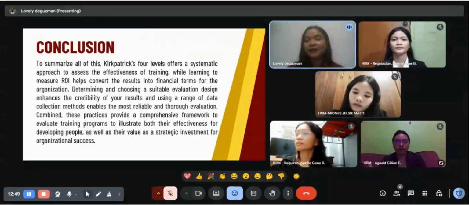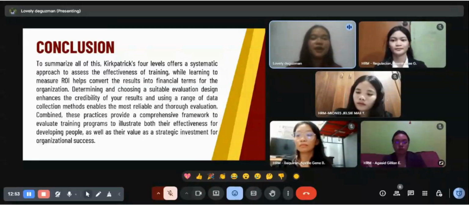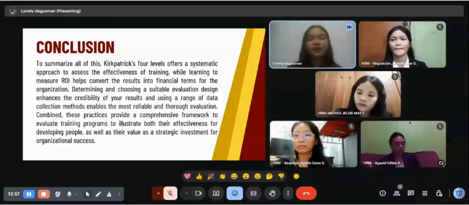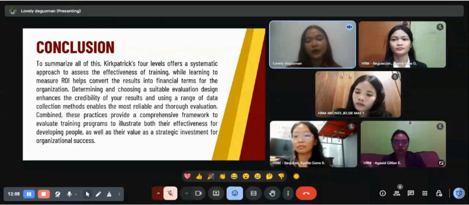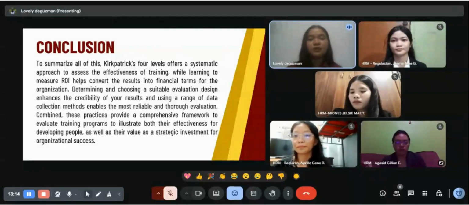Next is our conclusion for this topic. To summarize all of this, Kirkpatrick's four levels offer a systematic approach to assess the effectiveness of training, while learning to measure return on investment or ROI helps convert the result into financial terms for the organization.